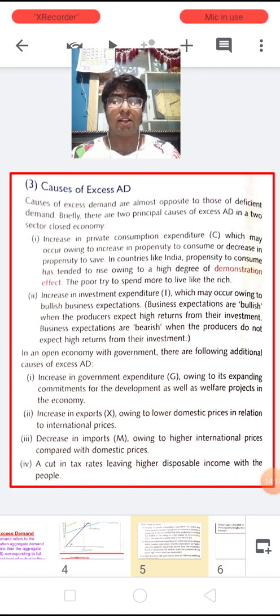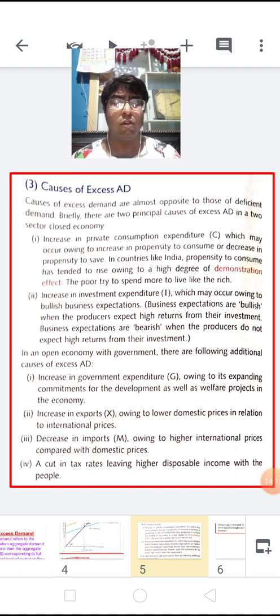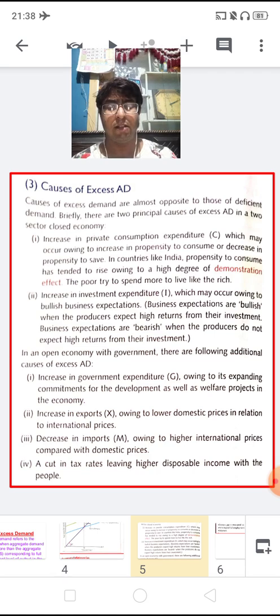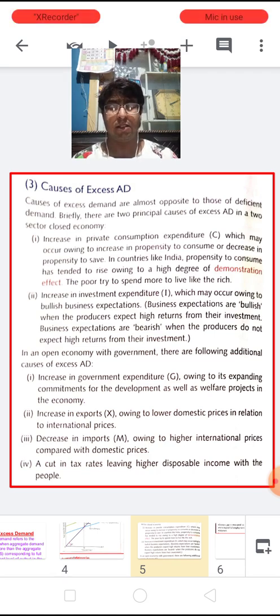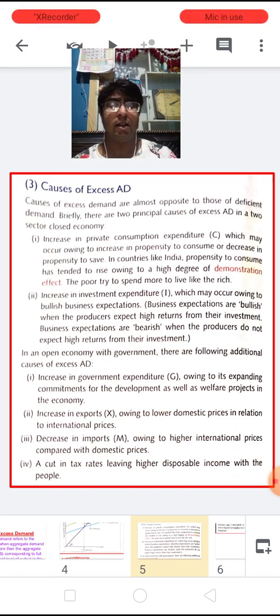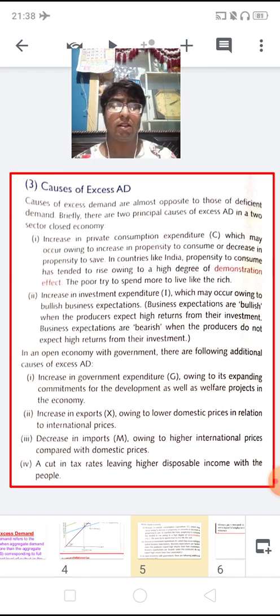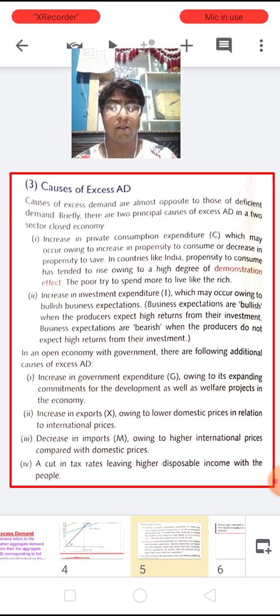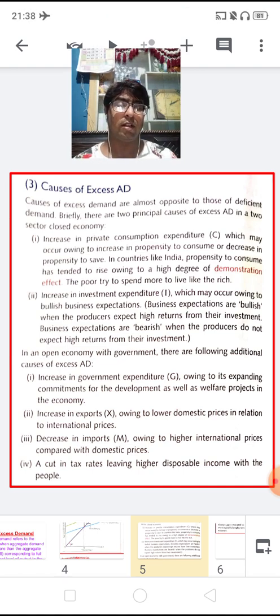Now, second is increase in export owing to low domestic prices. There is obviously an excess demand. Suppose the demand is low at the domestic level, and it is high in the foreign countries. That is why there is an increase in export owing to the low domestic prices. Next is decrease in import owing to high international prices compared with the domestic prices.